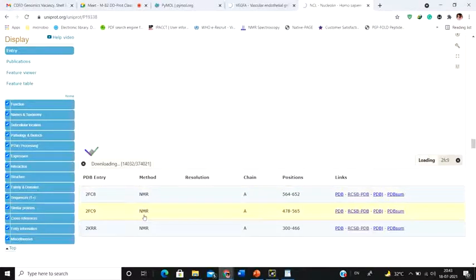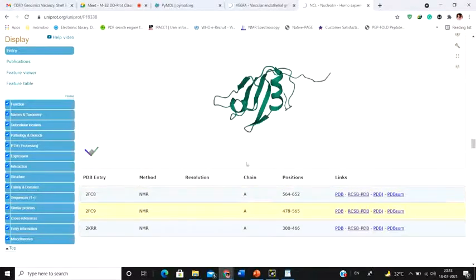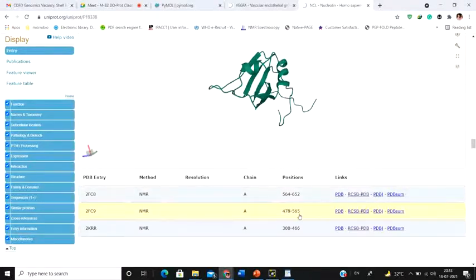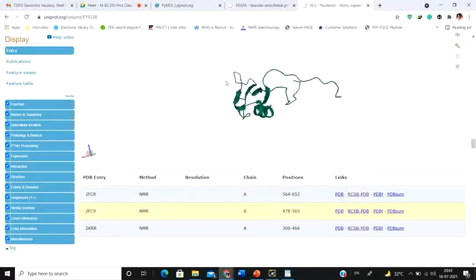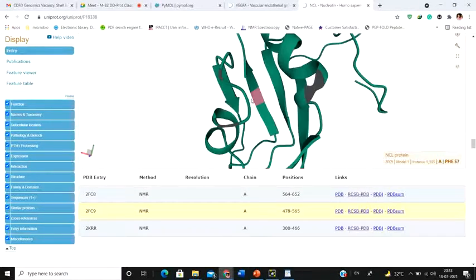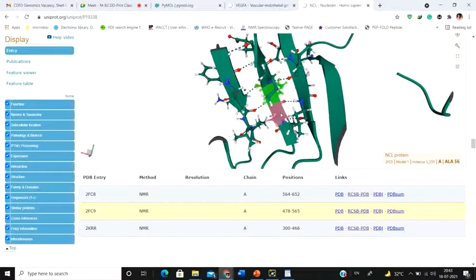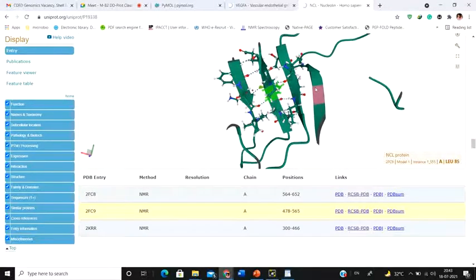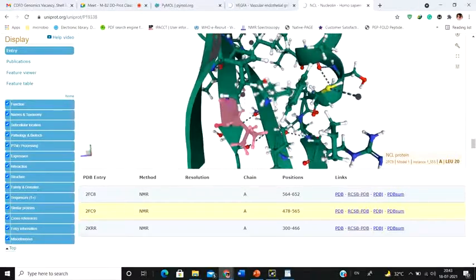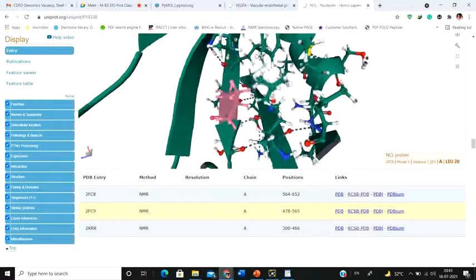And this particular entry, I am selecting the second entry, this is also solved by NMR, and this domain is from 478 to 565. So this is how the protein actually looks. So I am not only getting that, but I am also getting to know about this particular interaction. And now if you simply select a particular residue, suppose this, if you highlight here, see at the bottom of the screen here, you get to see the amino acid, suppose active lysine, and if you click it, you're going to see the bonds that are associated with that particular residue.